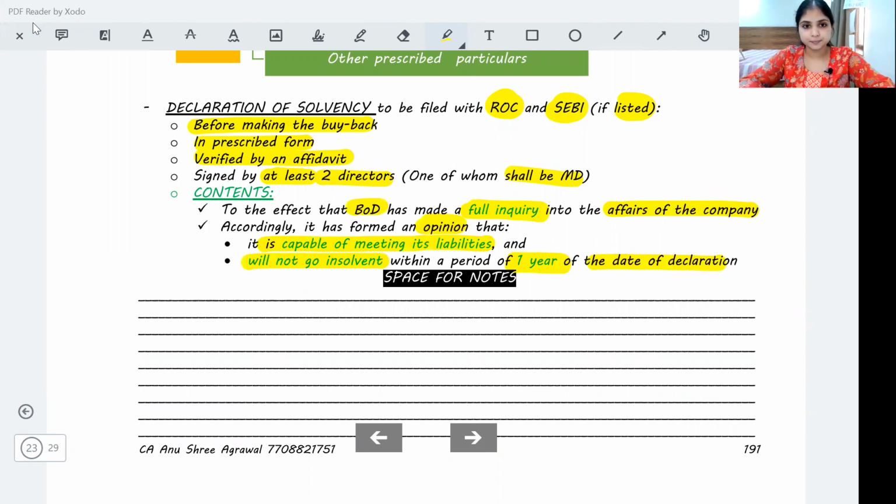All clear? Did we understand this discussion? Yes, I'll pause for a moment over here. Just give this declaration part one last reading and then we will proceed.